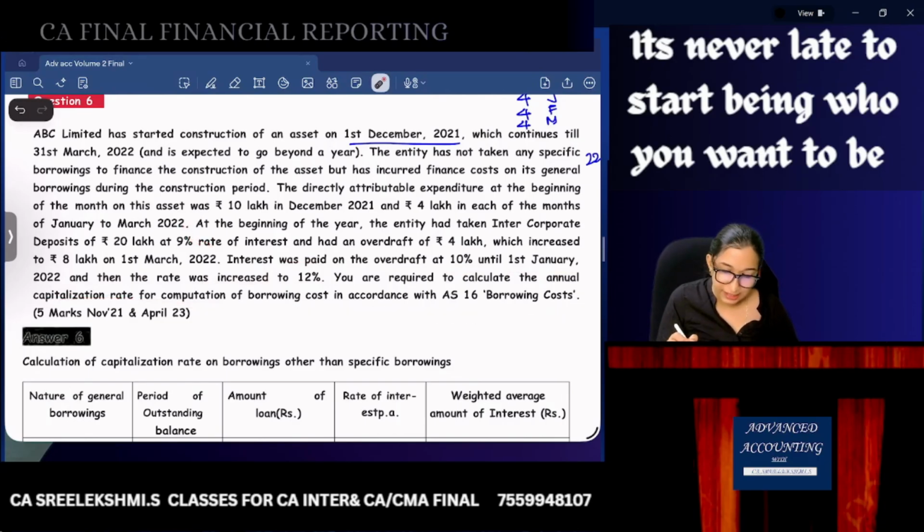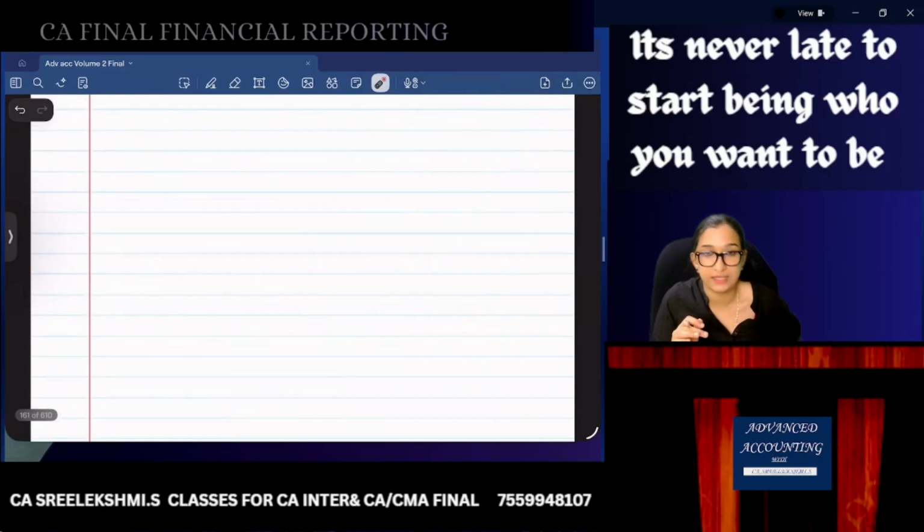Guys, can you all read this part? Read it two or three times, then listen to this answer.